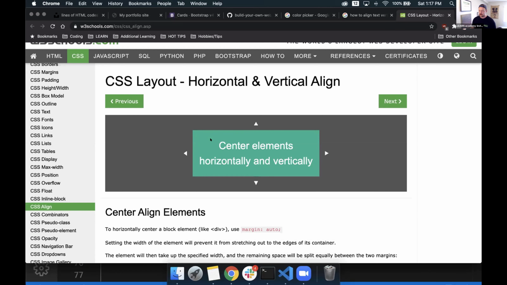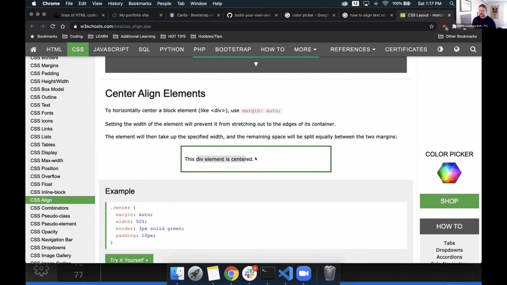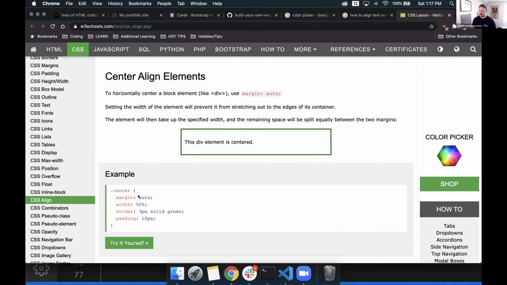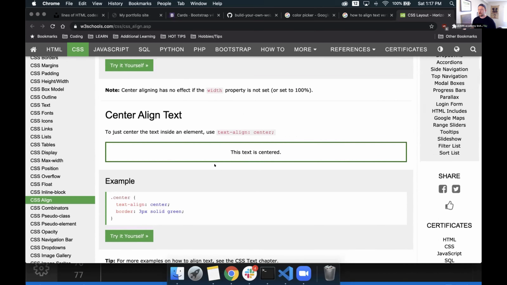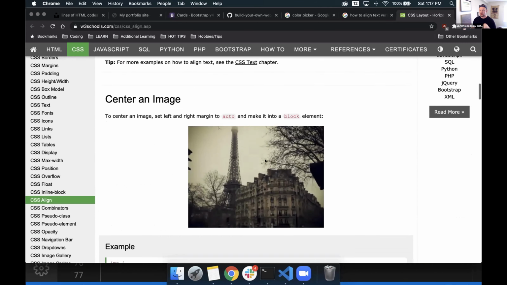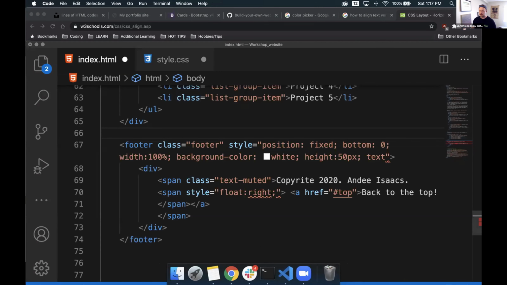So let's take a look down here. This div element is centered. Let's see, we have a margin of auto, margin 50, padding at 10 pixels. Oh, we could use some padding actually. Let's try that. So we have text align centered, which will make our text centered here, but we need it to be centered from the top, just to the center, but not directly absolute center.